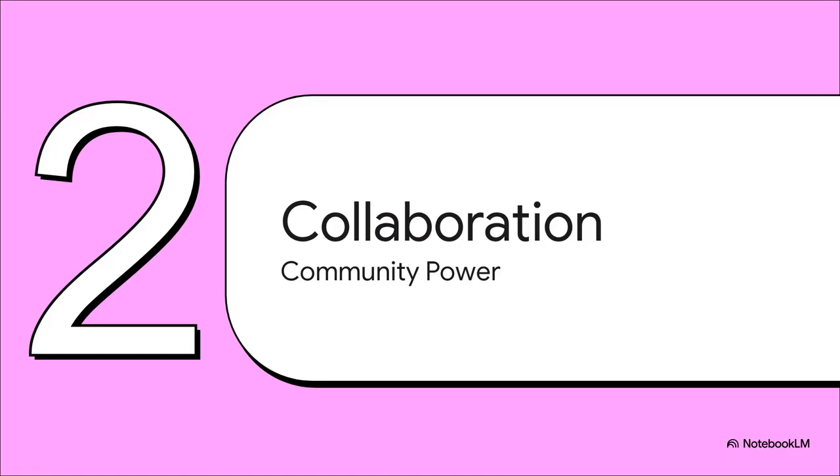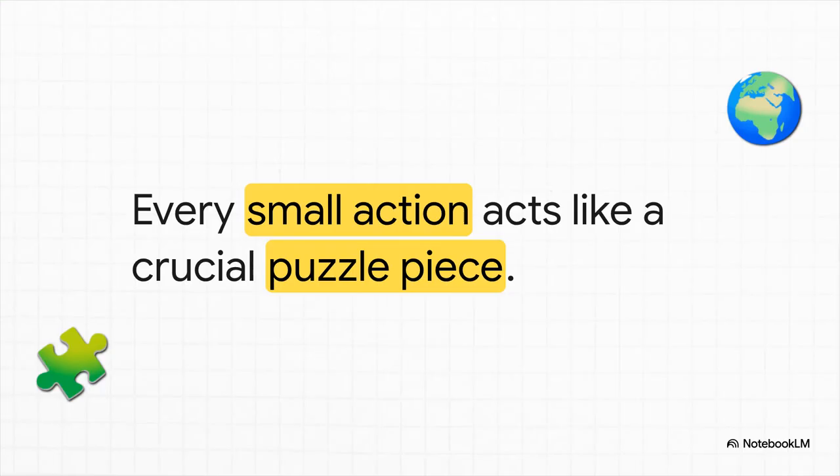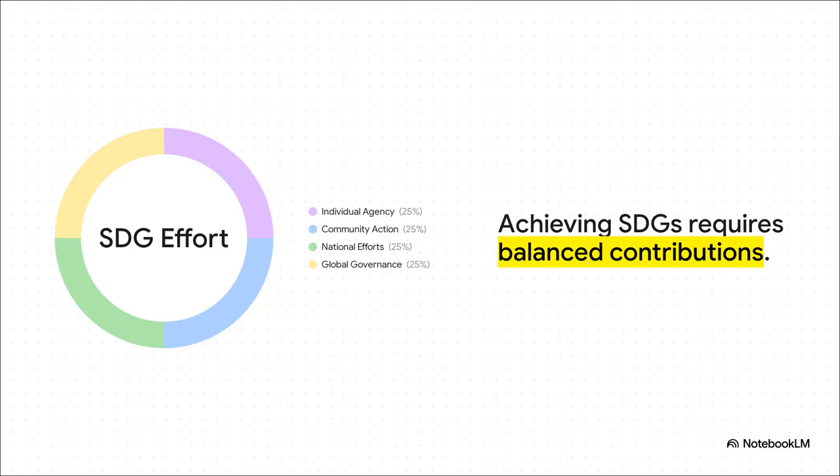Section 2, the power of collaboration. This is where individual efforts really start to compound, and the energy shifts toward community-driven solutions. We know the problems we face on a global scale can seem overwhelmingly huge, but in reality, every small action acts like a crucial puzzle piece in building a healthy planet. When communities, countries, and especially young people work together, these little pieces lock in. Alone, an action might just look like a random piece of cardboard, but fitted together, they form massive, comprehensive global solutions.